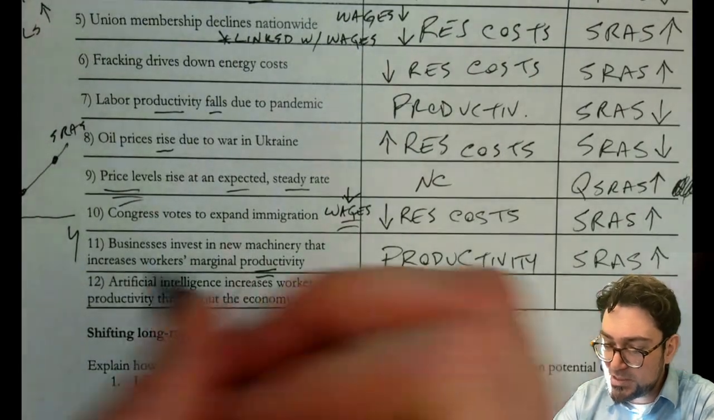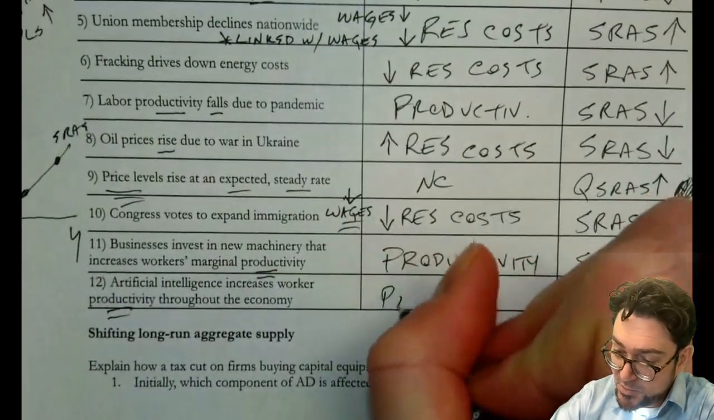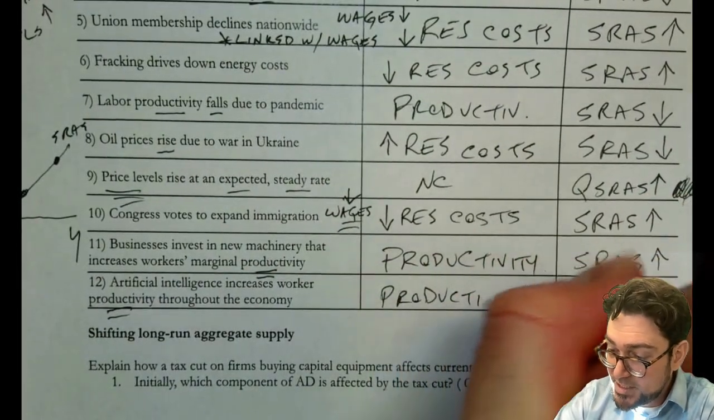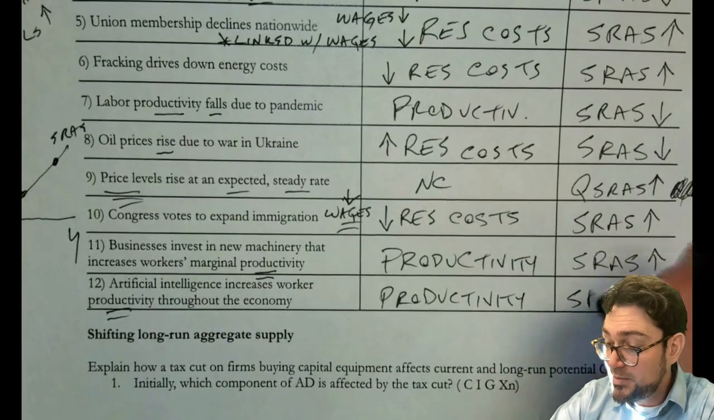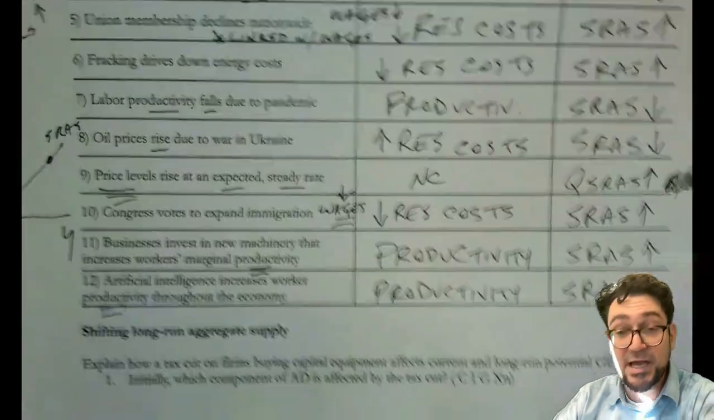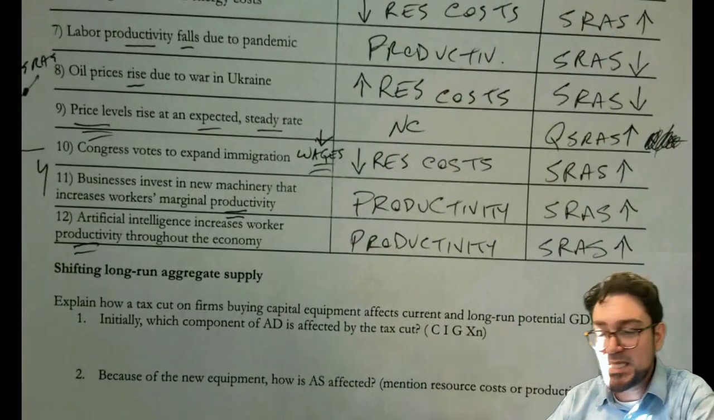Artificial intelligence increases worker productivity. Again, here's another one. And this is another way, through productivity, that we could get an increase in the permanent capacity of the economy. It's very exciting. It makes everybody's lives better off. So let's take a look at how that would actually work.